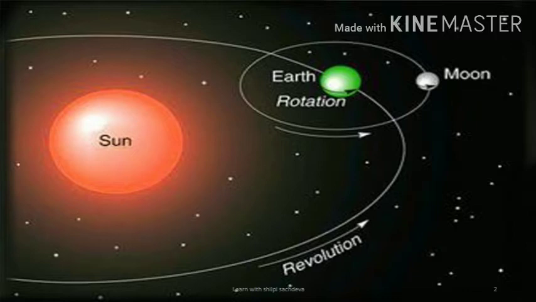In short, we can say rotation is the movement of the earth on its own axis, while revolution is the movement of the earth around the sun in a fixed path called its orbit.